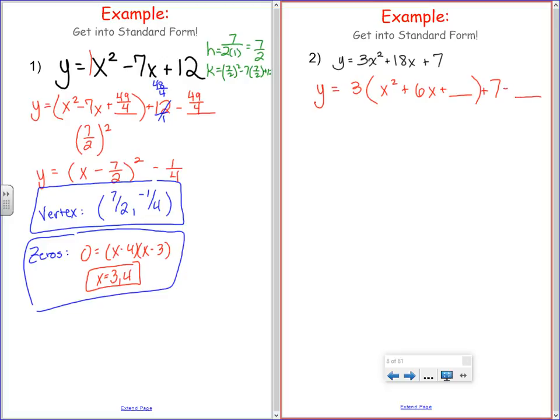How do I get that magic number to put in? Well, we take the inside guy. Take half of it, and then square it. So 3 squared is 9. Well, 3 because that's half of 6. So then I throw a 9 in here, and then I throw a 27 in here.